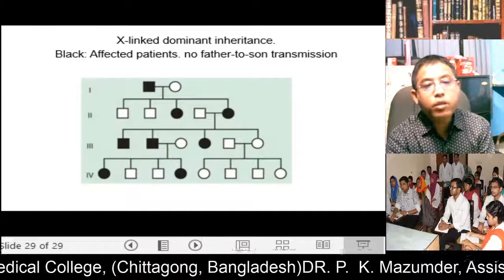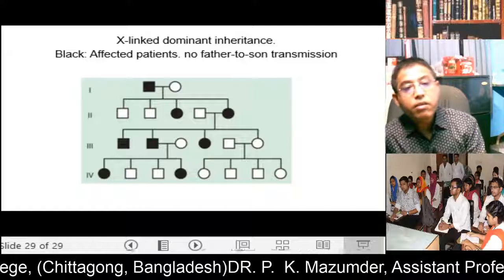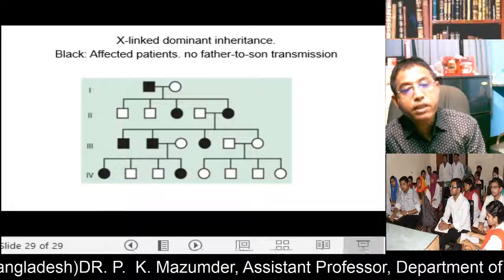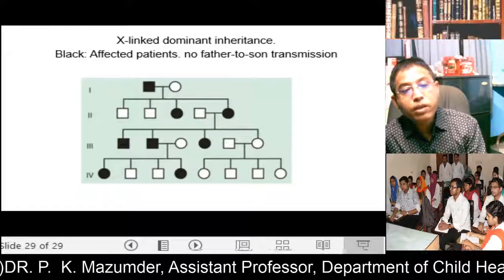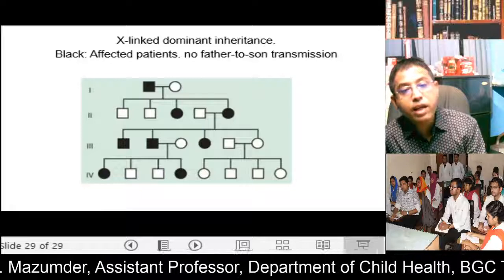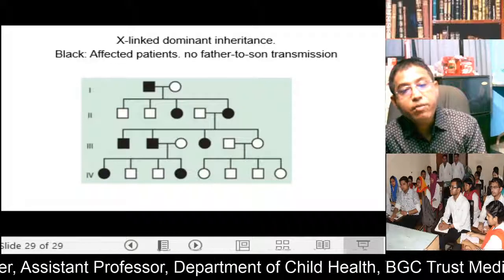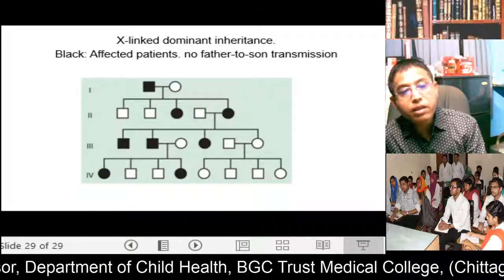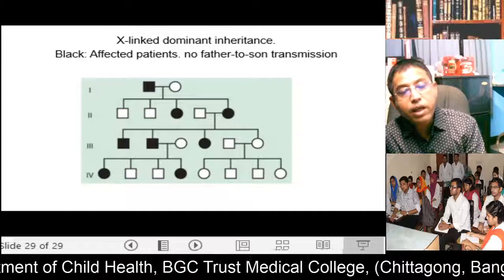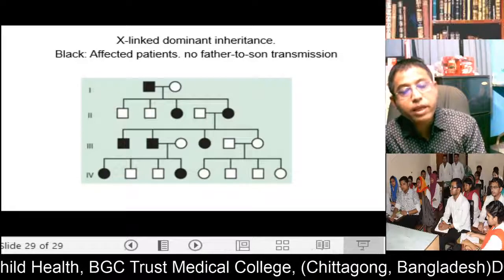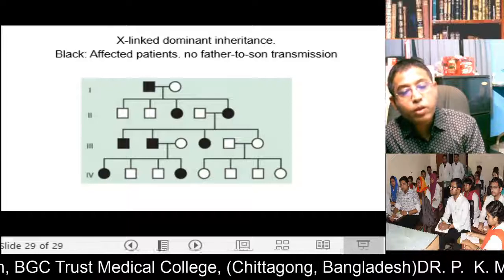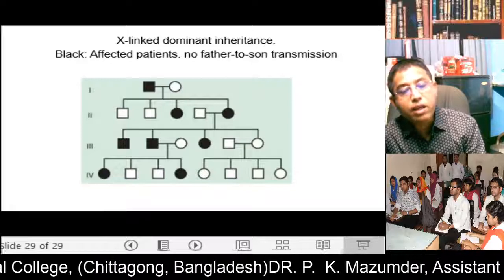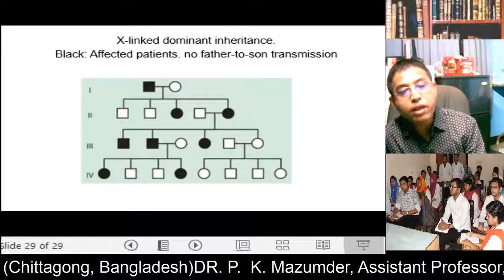This is the X-linked dominant inheritance pedigree. The father is affected, the mother is normal. This father contains the dominant gene, so it is transmitted. Because it is a dominant gene, only the X chromosome contains the mutated gene, and the Y will be normal. So the affected father transmits the disease to his daughters, not his sons. So all sons are normal, all daughters will be affected.